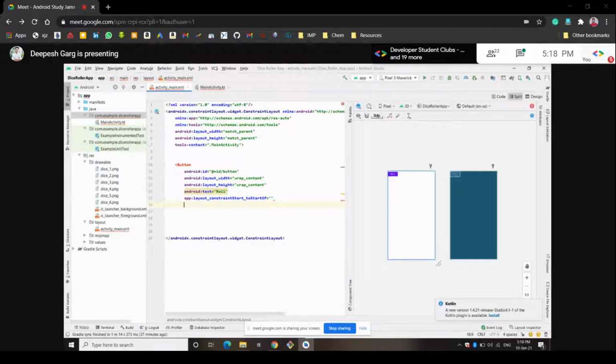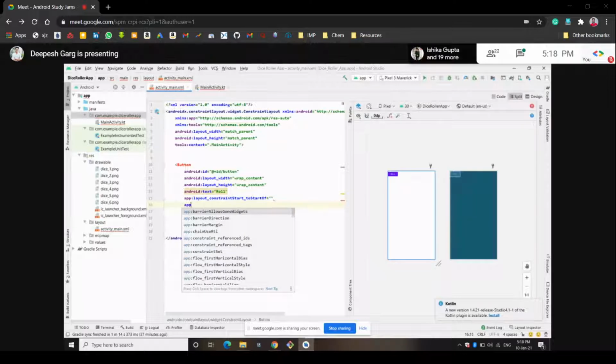Next, what should we add? It should be at the bottom of that image view. So first apply that constraint: app layout constraint top to bottom of.